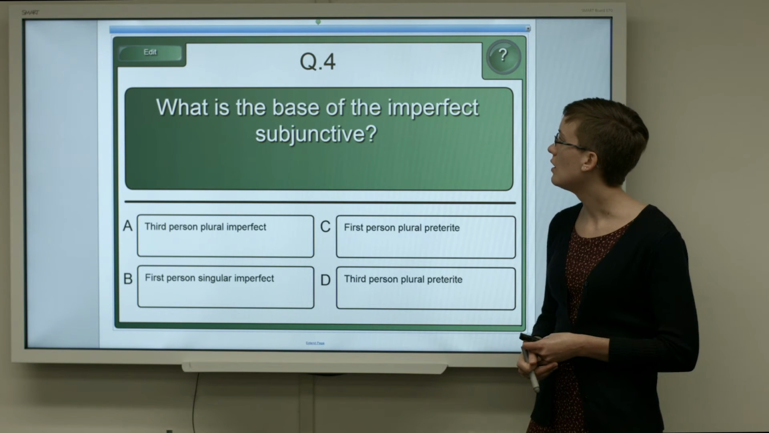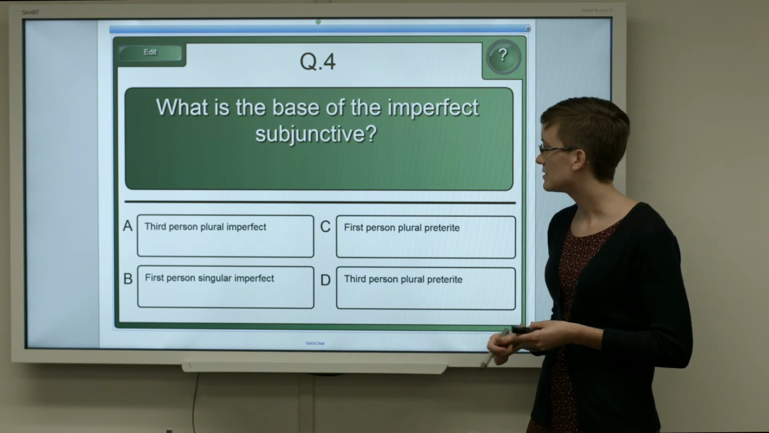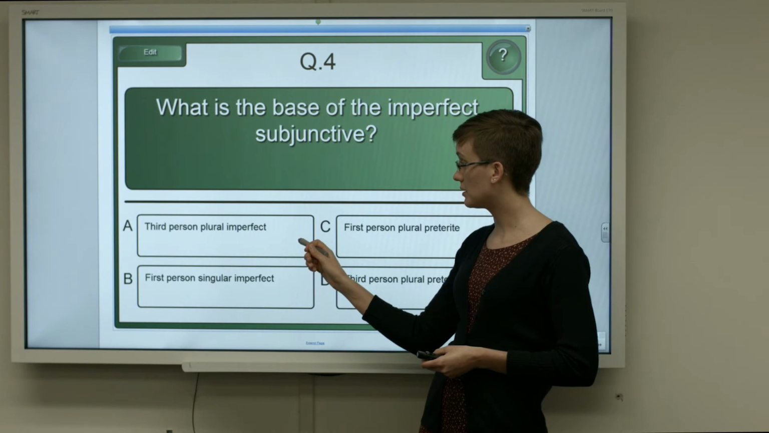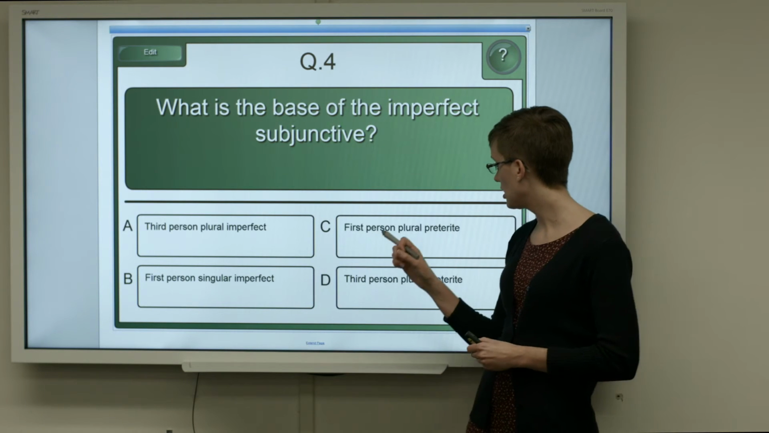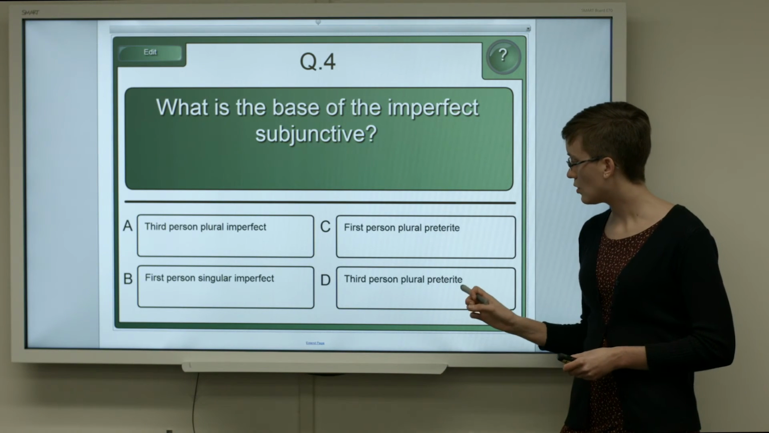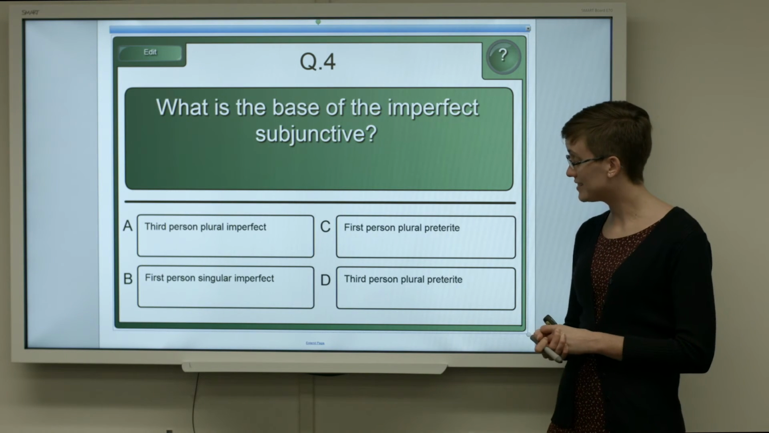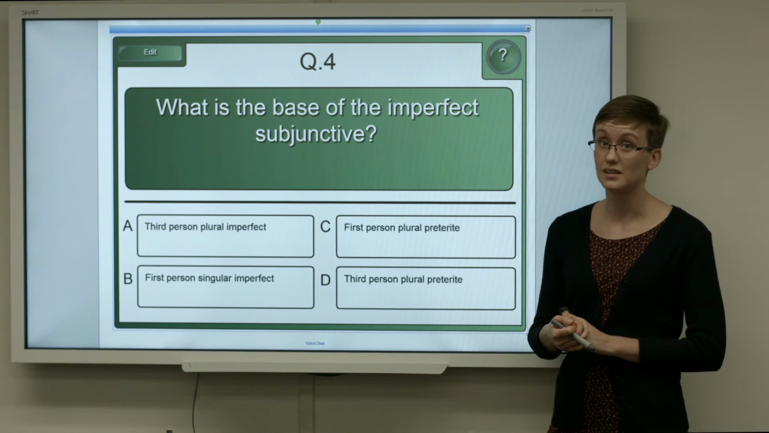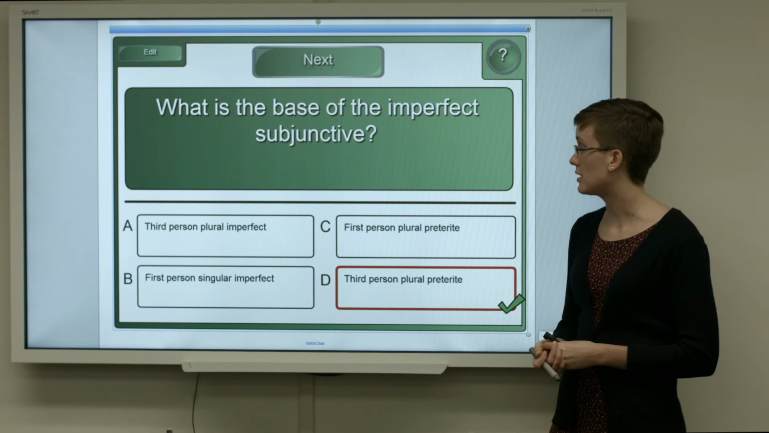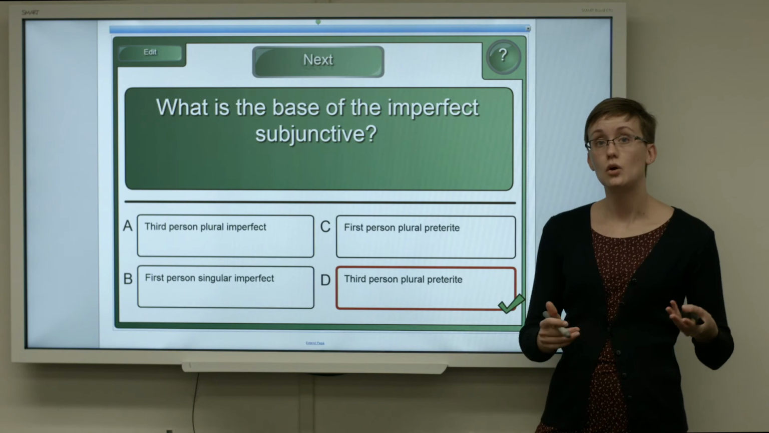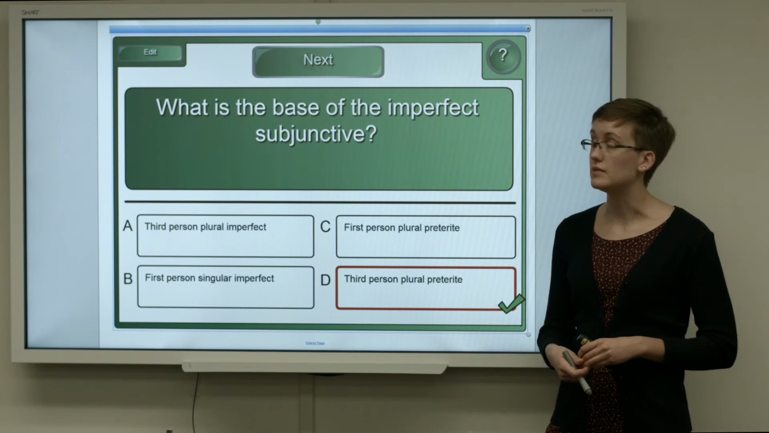Okay, question 4. What is the base of the imperfect subjunctive? We have third person plural imperfect, first person singular imperfect, first person plural preterite, or third person plural preterite. The correct answer, what do you think it is? Right, it is D. It is the third person plural preterite that we use as our base. We remove the -on ending and we add the endings that we looked at previously.